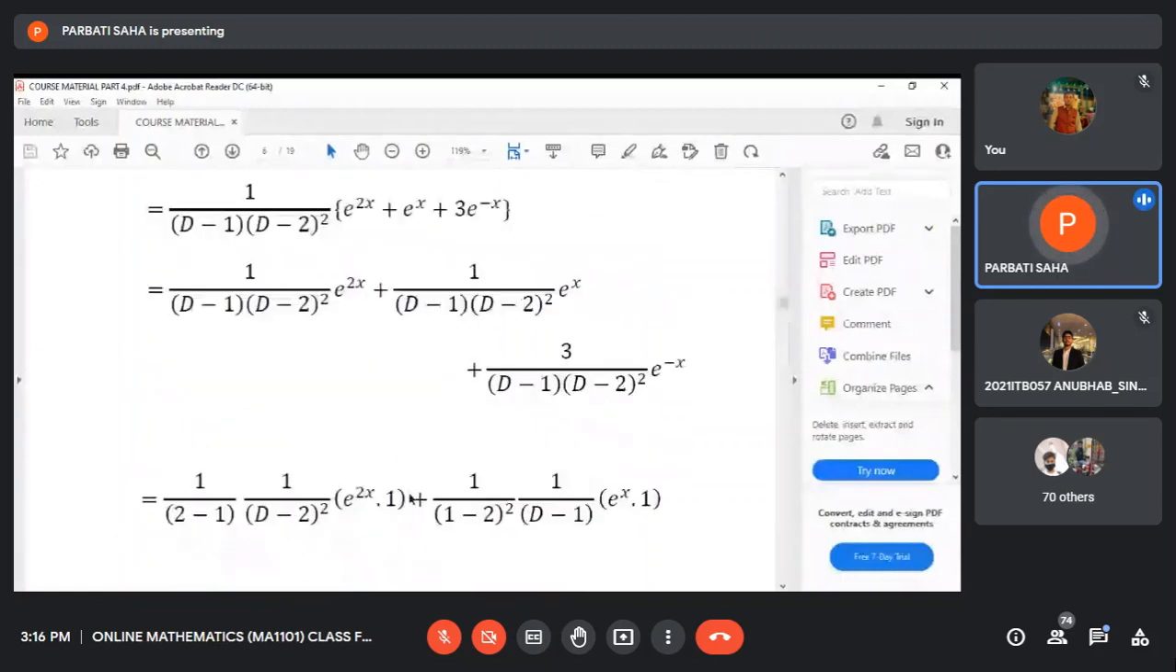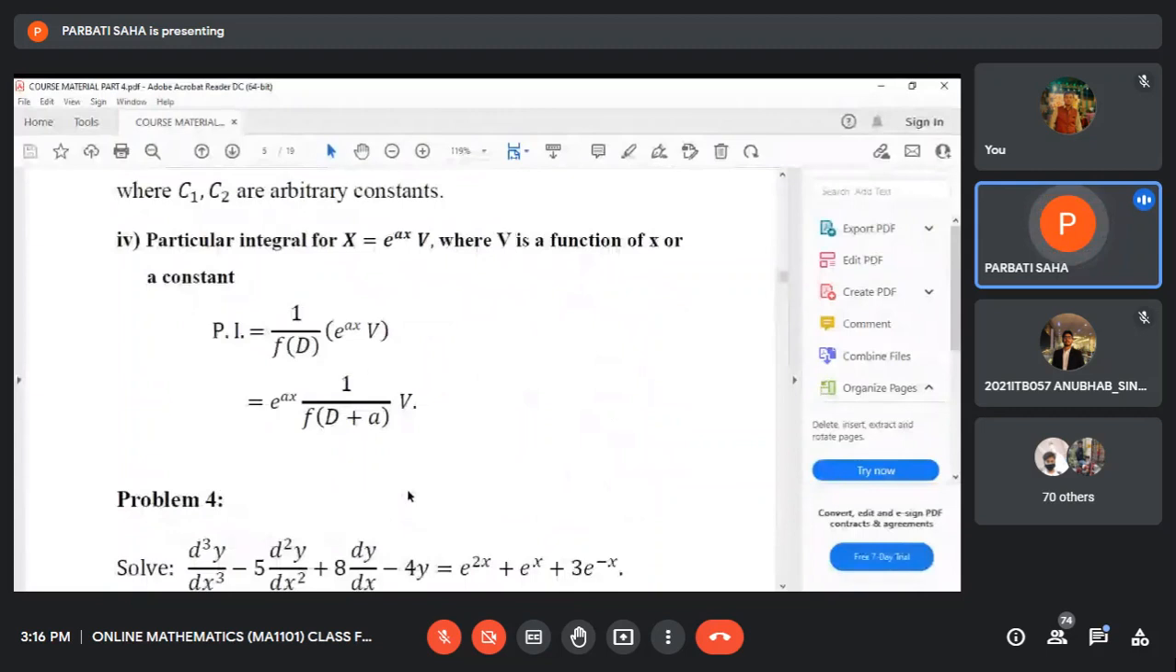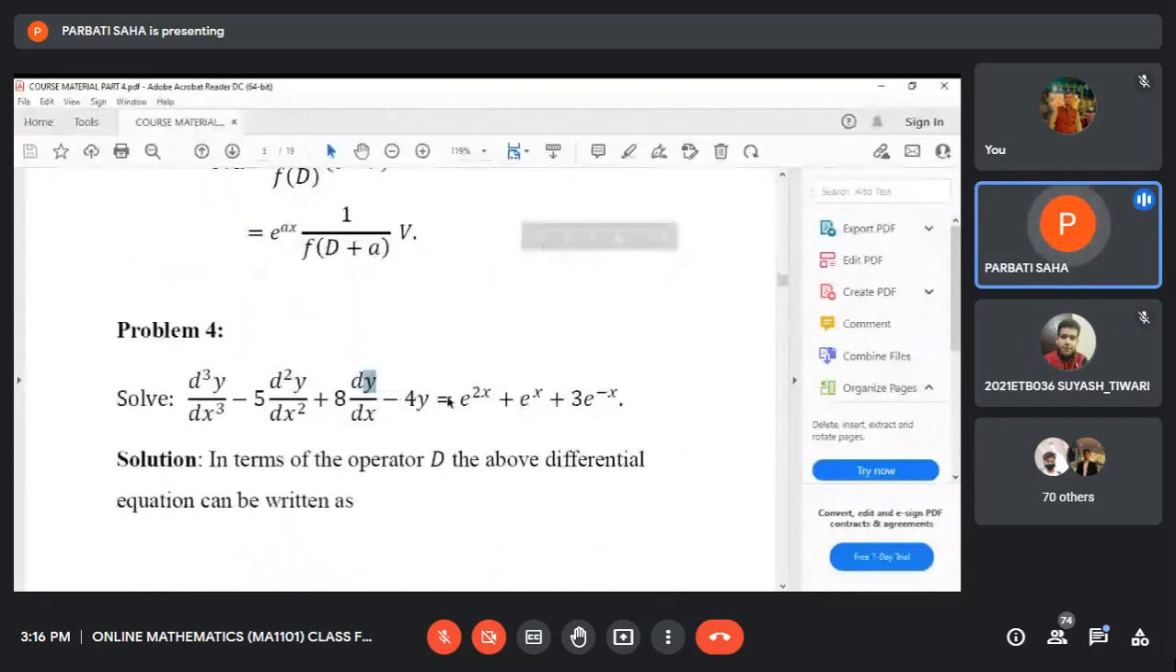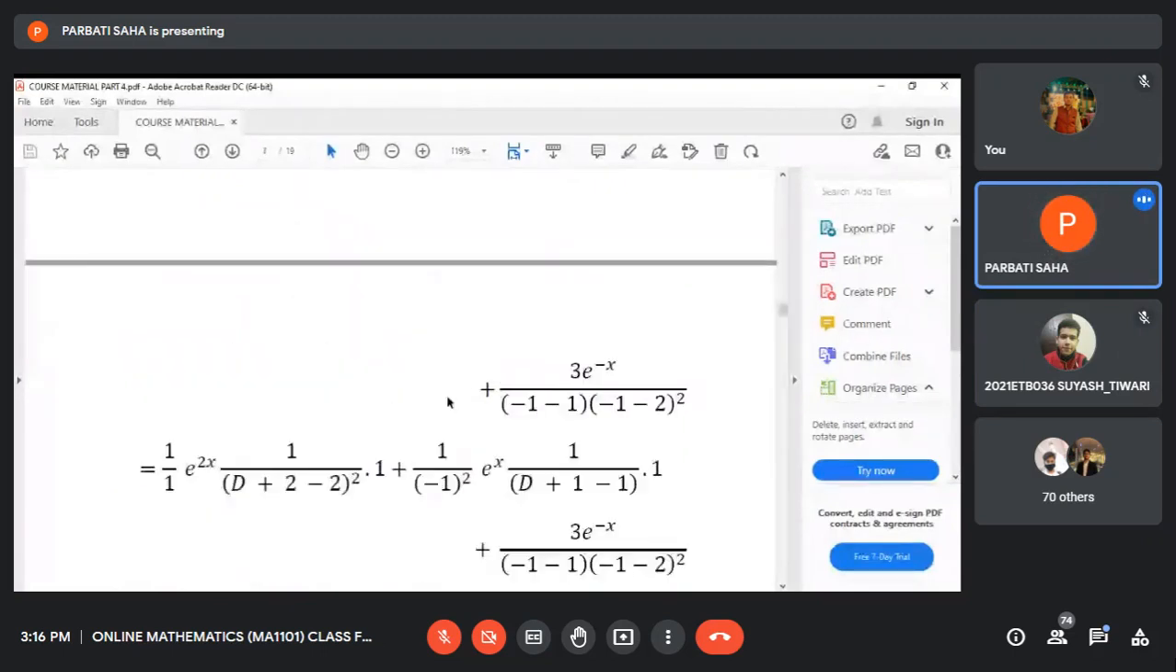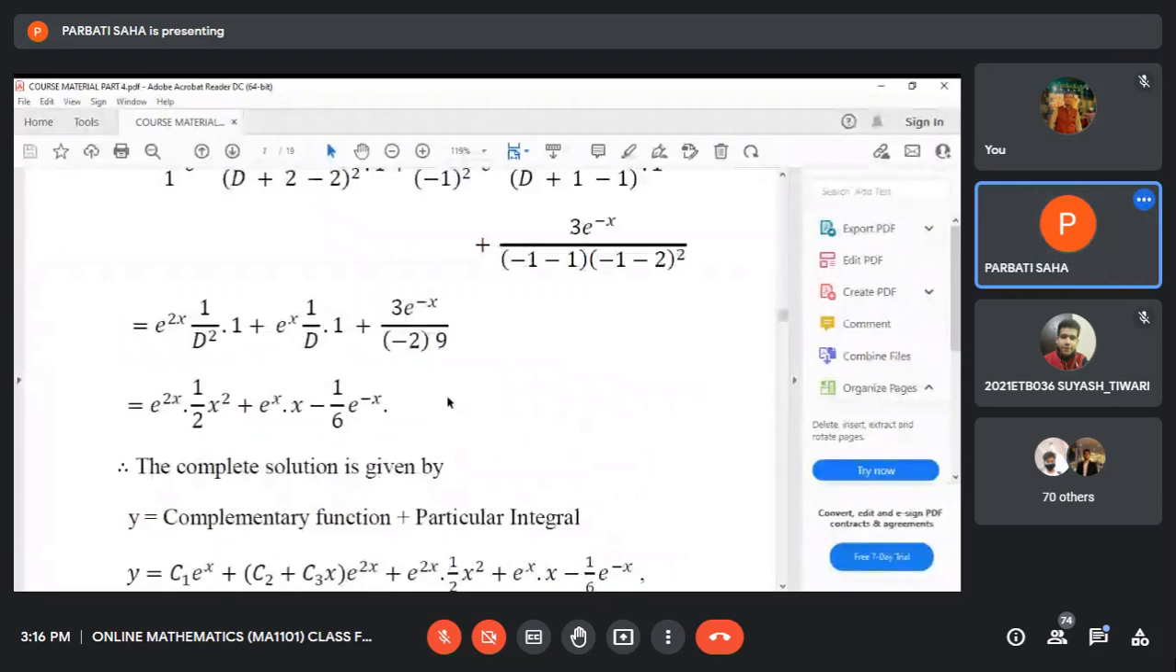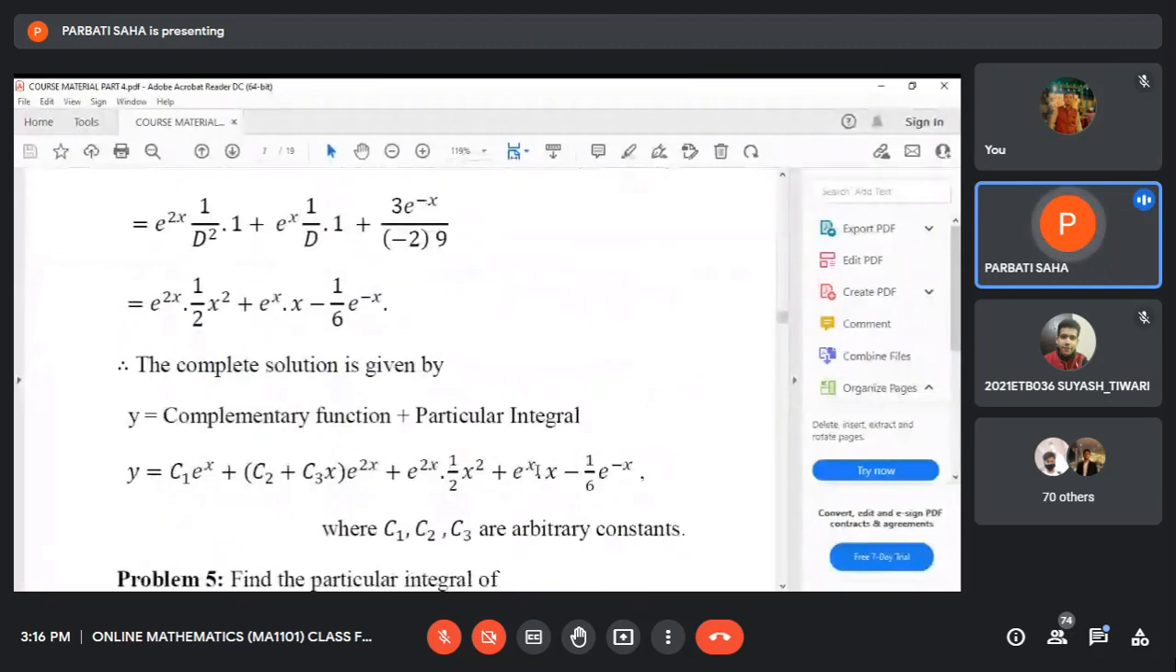So here we have applied this formula, e to the power x into v. In this formula, v is considered here a constant, since v is a function of x or a constant. So we may consider v as 1. So I think this is the complete solution, where first you have written the complementary function, and after that you have written the particular integral.